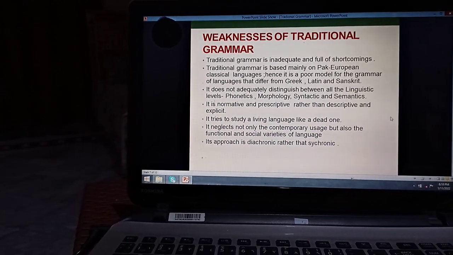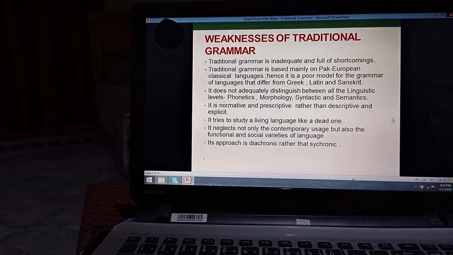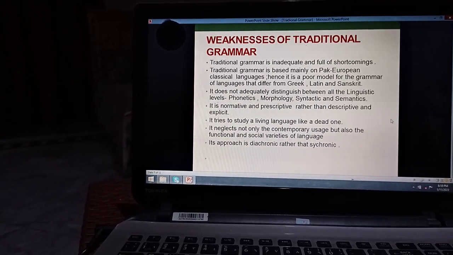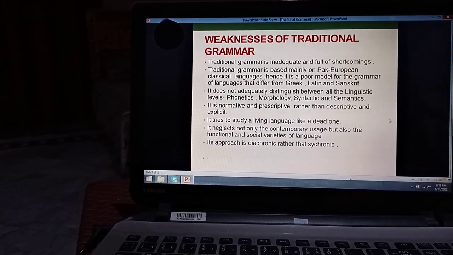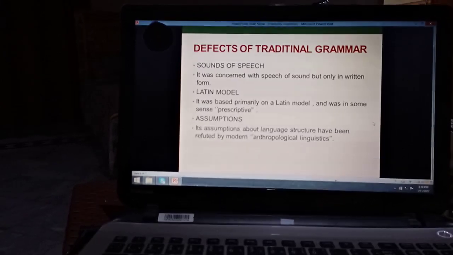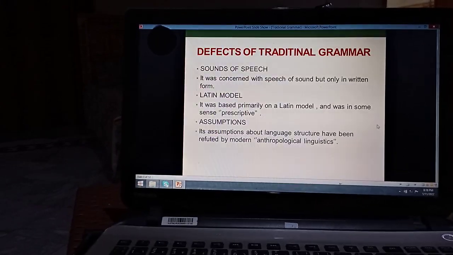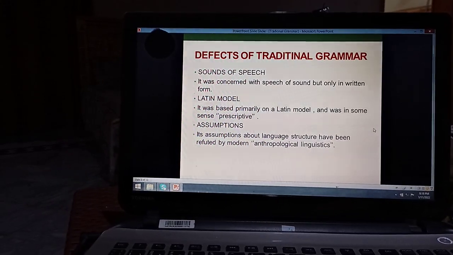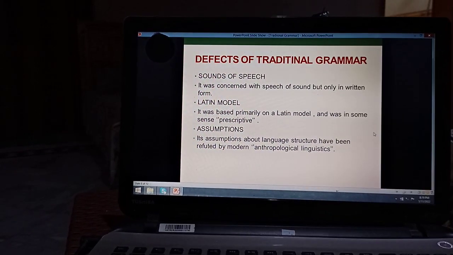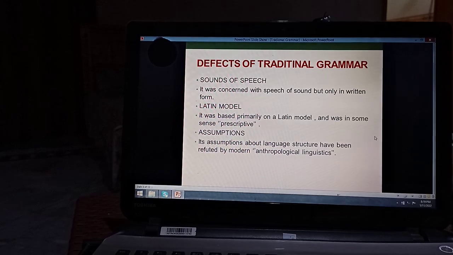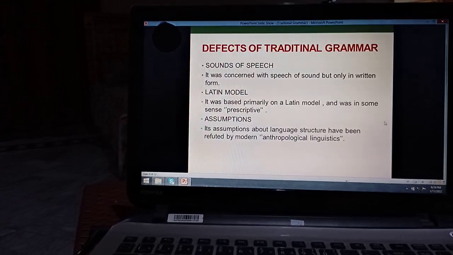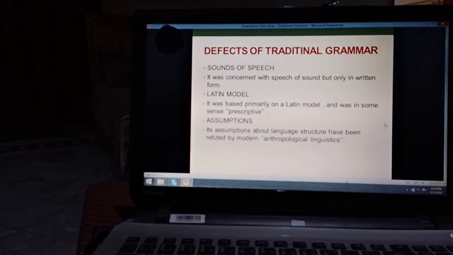It tries to study a living language like a dead one. It neglects not only the contemporary usage but also the functional and social varieties of language. Its approach is diachronic rather than synchronic. There are also some defects in traditional grammar. Sounds of speech: it was concerned with the sounds of speech but only in written form. Latin model: it was based primarily on a Latin model and was in some sense prescriptive. Assumptions: its assumptions about language structure have been refuted by modern anthropological linguistics.